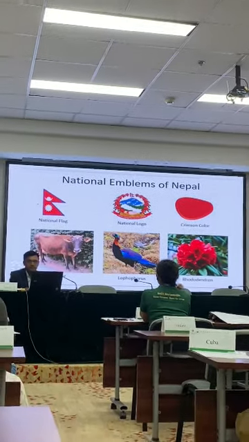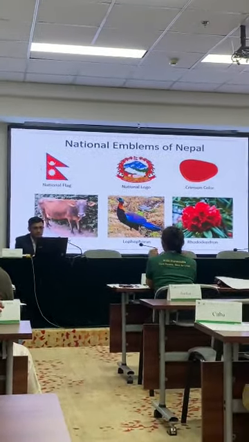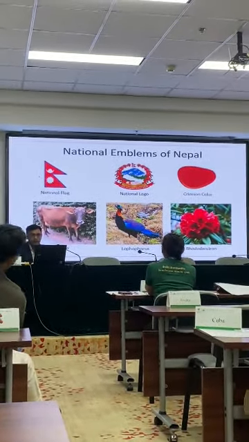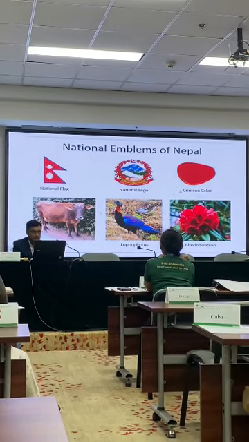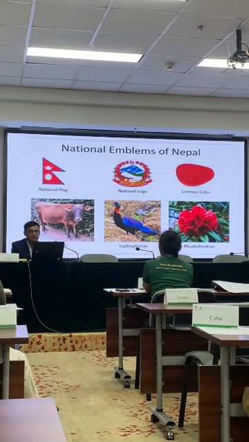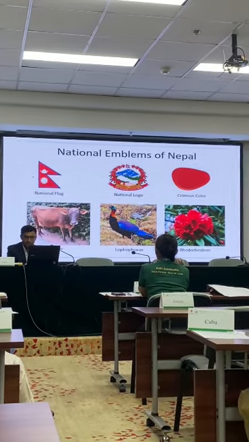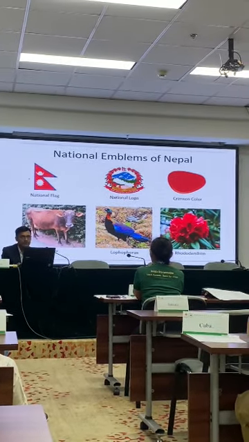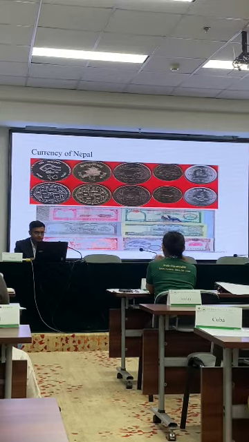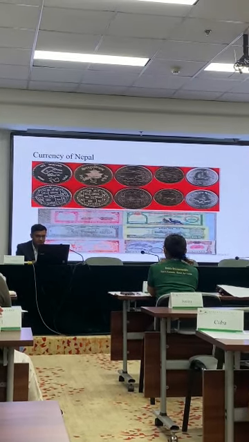And these are the national emblems of Nepal. This is Nepal's flag, national logo. This is our color, crimson color. The cow is our national animal, the danphe is our national bird, and rhododendron is our national flower. And these are the currencies of Nepal.